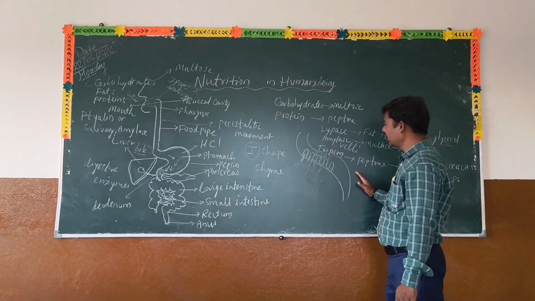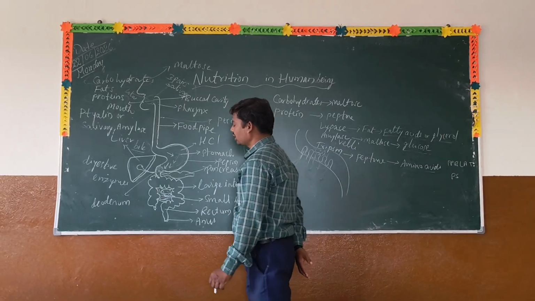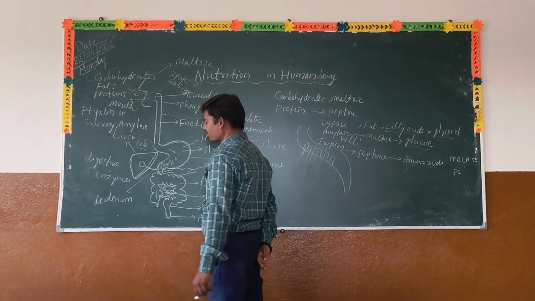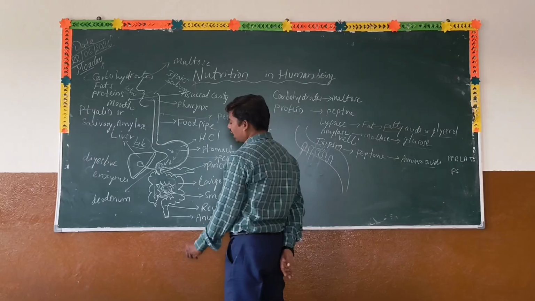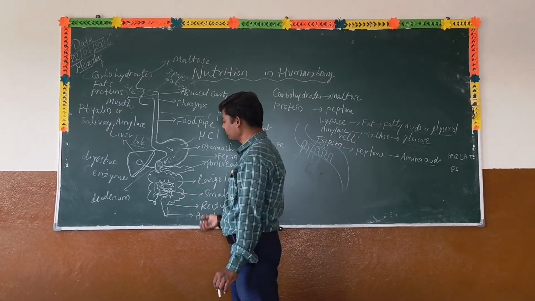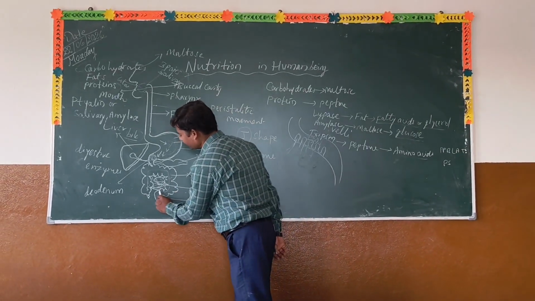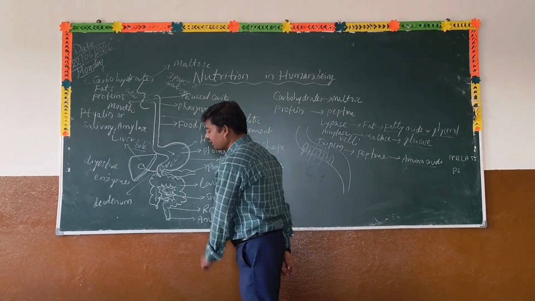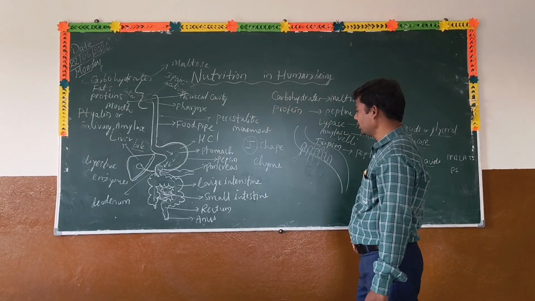After the digestion, what is the waste material? Excess water and fibers enter the large intestine. The large intestine absorbs the excess water and a little undigested food. Also whatever protein and carbohydrate remains is absorbed. Then the waste material formed is stored in the rectum for a short period. After that it is released out of the body through the anus. Okay, this is the digestive system of the human being.